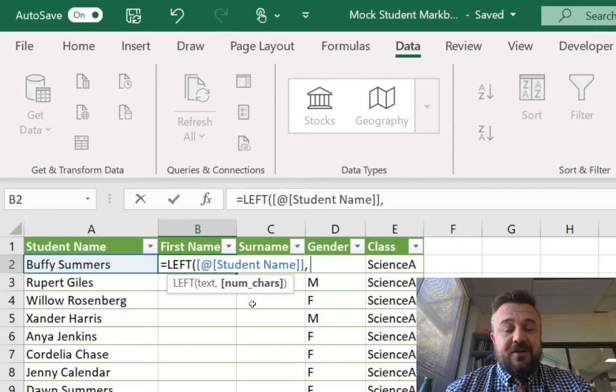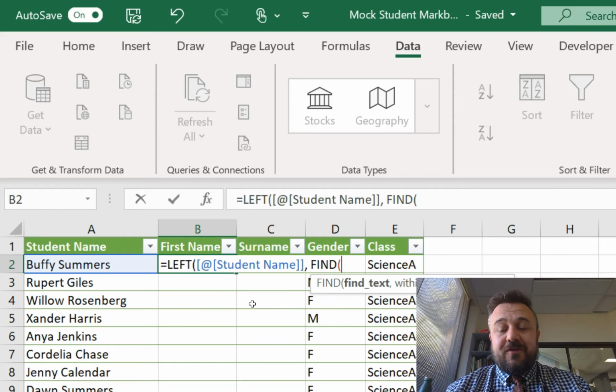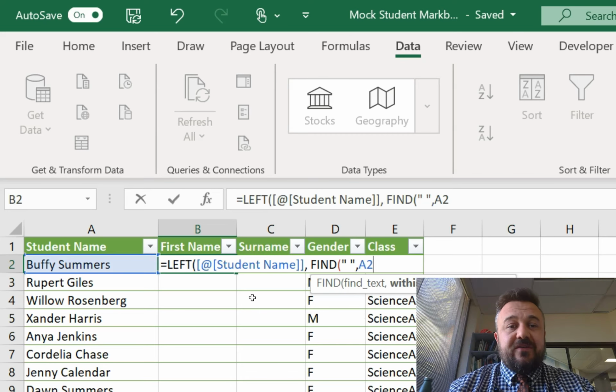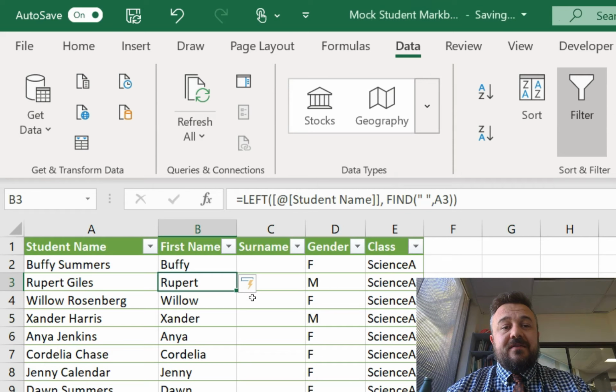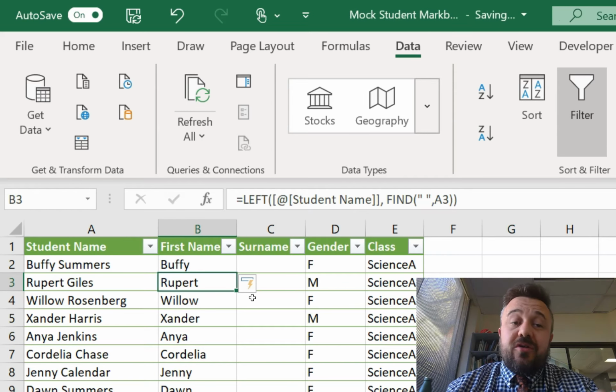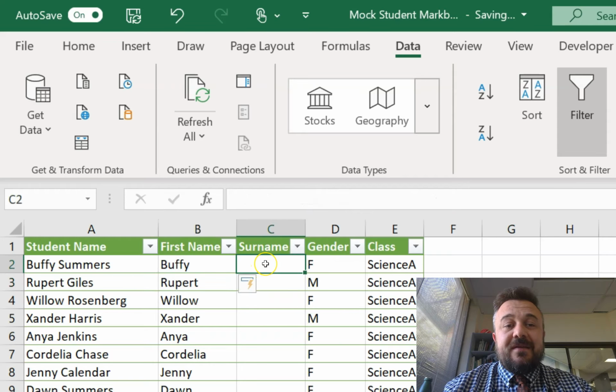So what I'm going to do is type FIND. I'm going to put a new formula in there. We're looking for the space in the middle. And this is going to tell us how many characters there are up until that space. And then we press A2. So that's our cell over there as well. Put another bracket around there and press enter. Now, because it's a table, it autofills all the way down. So you think that's cool.